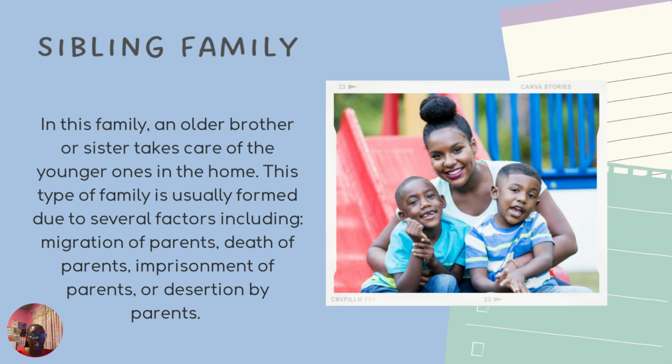This is usually formed due to several factors, such as migration of both parents. Unlike the single parent family, where it's migration of only one parent, the sibling family is migration of both parents, death of both parents, imprisonment of both parents, or desertion by parents. Therefore, this older sibling would take up the role of the parent.